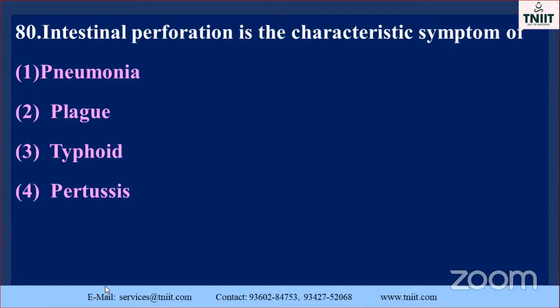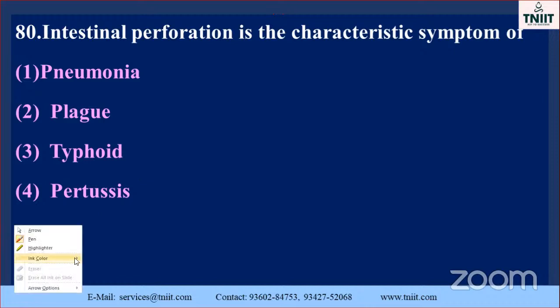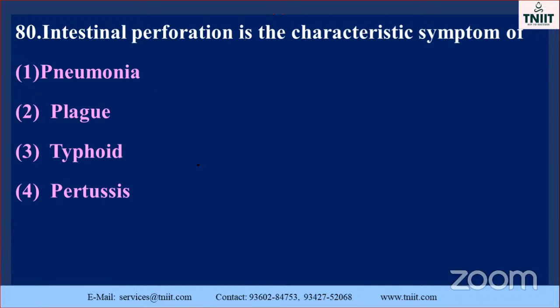Pneumonia, plague, typhoid, and pertussis. You must know the exact causative organism. First of all, you should know pneumonia. Mycoplasma pneumoniae.